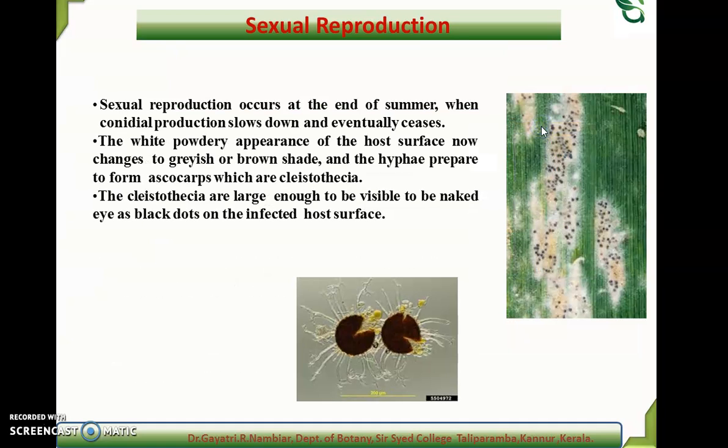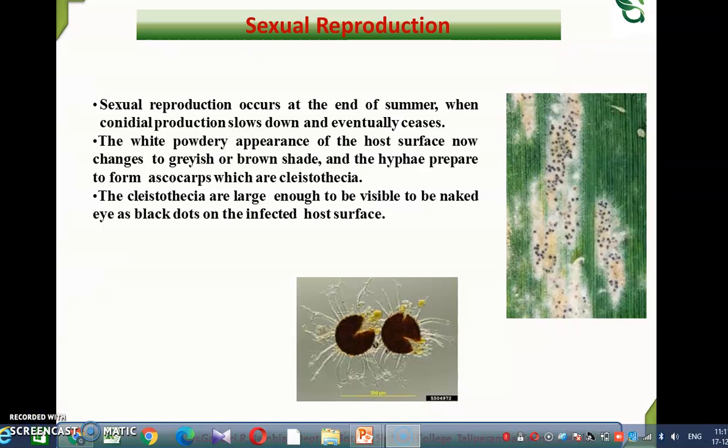Now moving to sexual reproduction. Sexual reproduction occurs mainly at the end of summer when the conidial production slows down and eventually ceases. Now the white powdery appearance of the host surface changes to a grayish or brownish shade, and the hyphae prepare to form the ascocarp, which is the cleistothecia. The cleistothecia are large enough to be visible to the naked eye as black dots on the infected host surface.